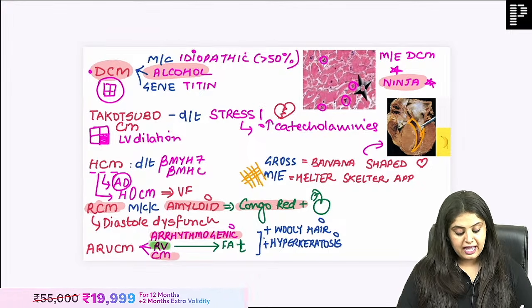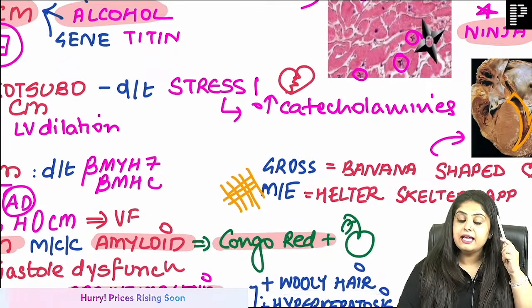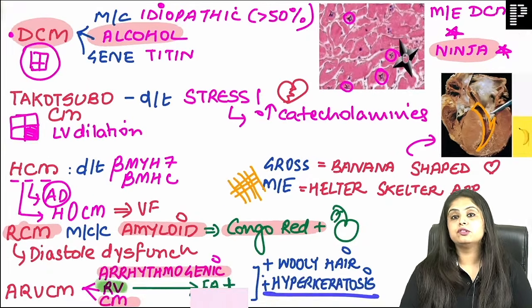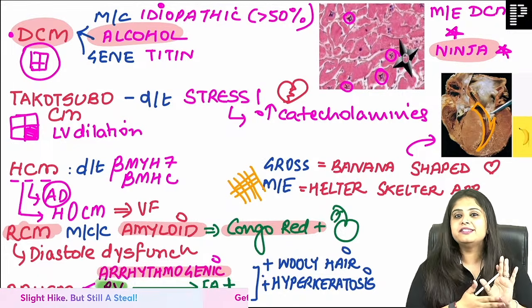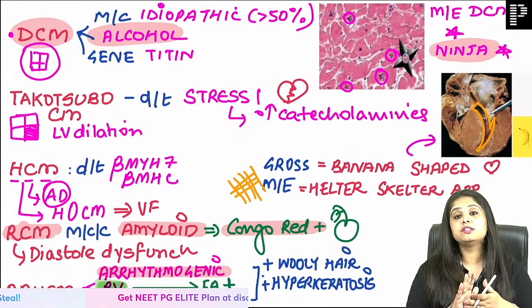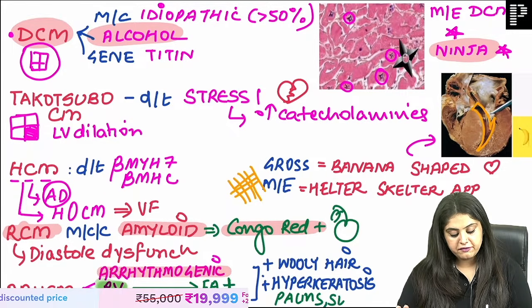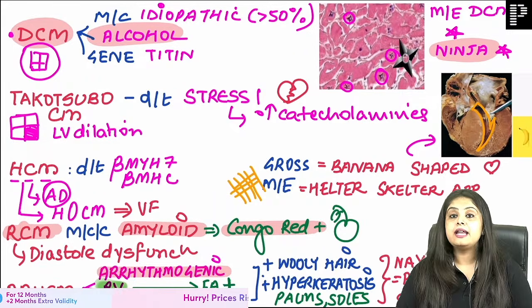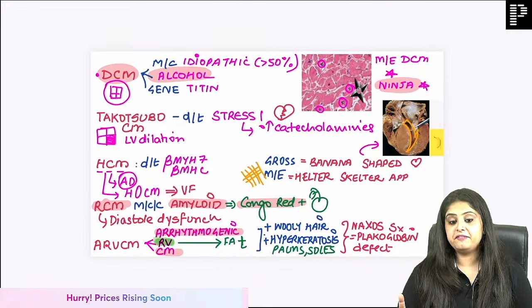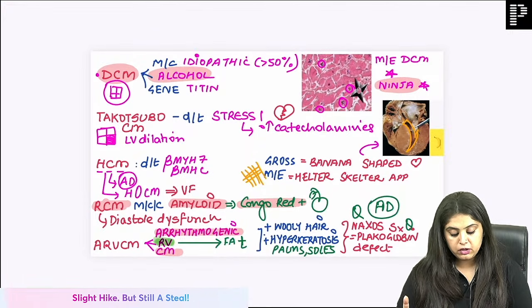Apart from that, if I add two things, if I say that the child also has woolly hair and the child has hyperkeratosis, usually of the palms and the soles. So the skin is already very thick on the palms and the soles, and now the hyperkeratosis is going to make it more and more thick. Now this is referred to as Naxos syndrome. Tell me the defect also. It won't be this easy. Naxos syndrome is a plakoglobin defect. Question number 1. And question number 2, it is autosomal dominant.